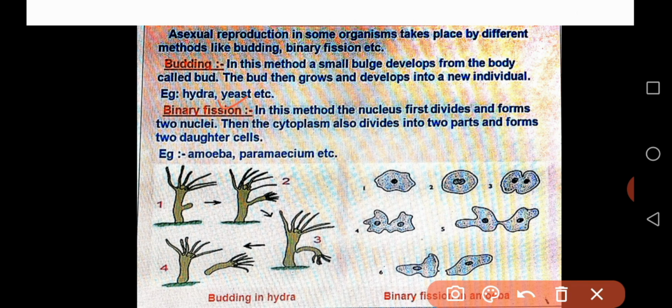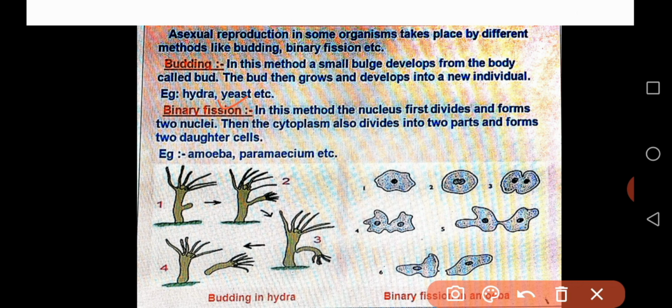Next, coming to another very important method of asexual reproduction, that is binary fission. In fission, two types are there: binary fission and multiple fission. Binary fission is the process of division of the parental body of the organism into two equal parts. Binary, that is two. Multiple fission, the name indicates multiple: the body of the organism cuts into two or more parts, and each and every part grows as a new organism. That is what we call multiple fission.